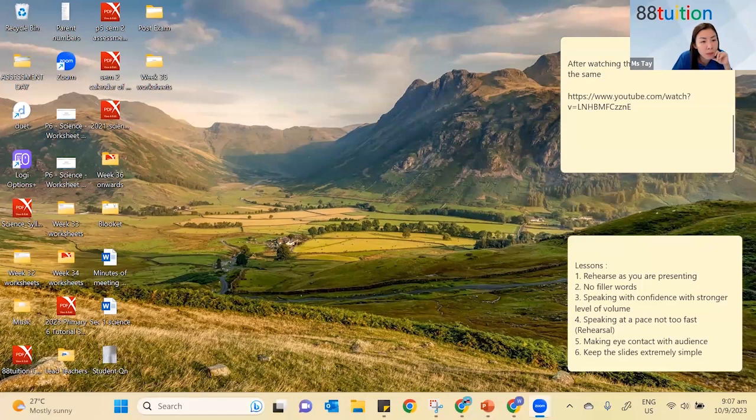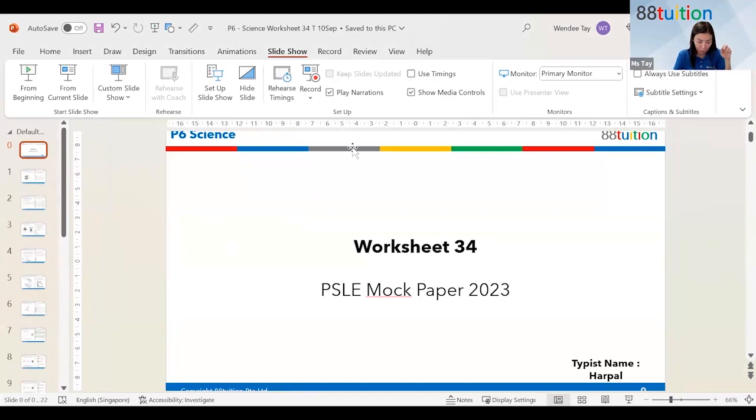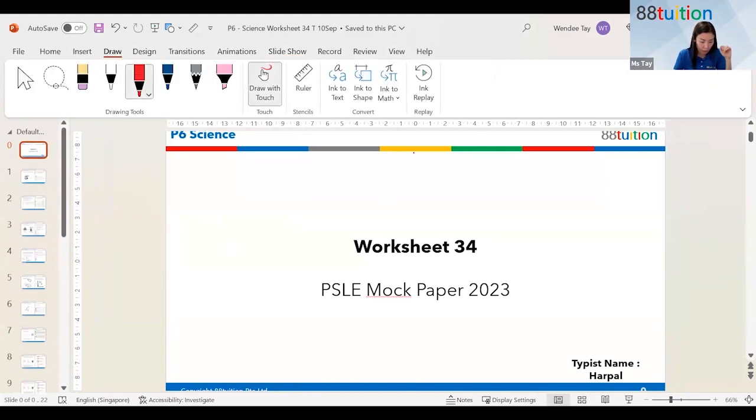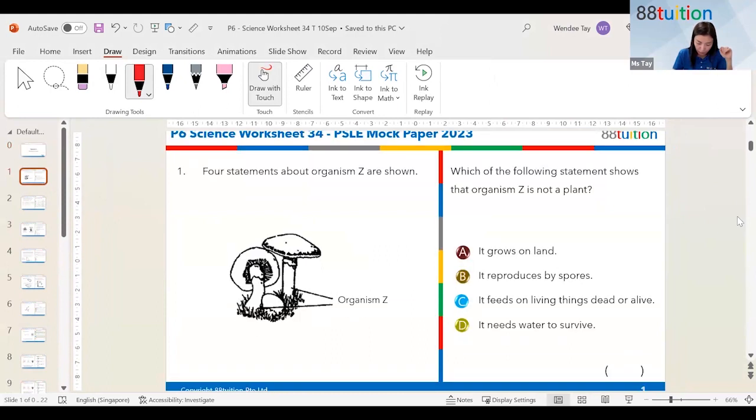Today, something is wrong with my computer again. That's weird. Are you seeing my PowerPoint? Yes or no? Good. So I don't do slideshow. I hope you can see this. All right, so I have to do this.